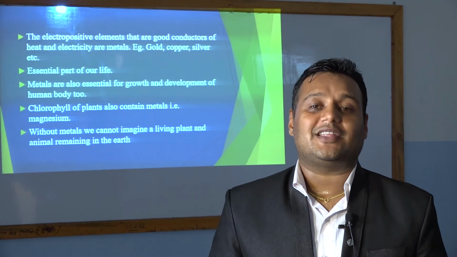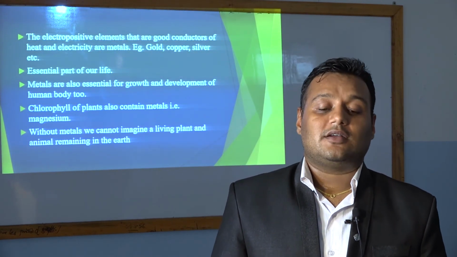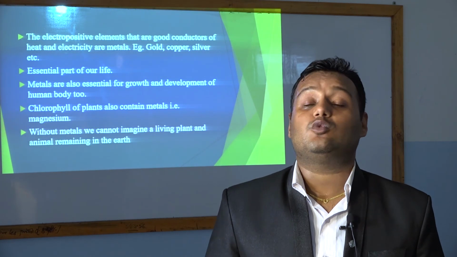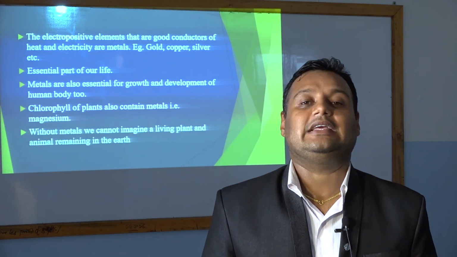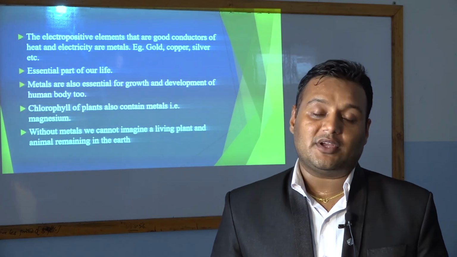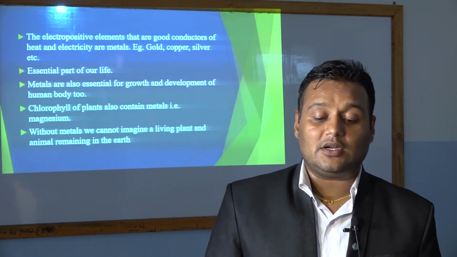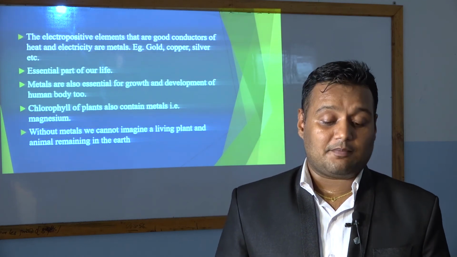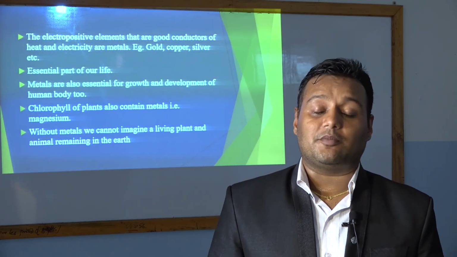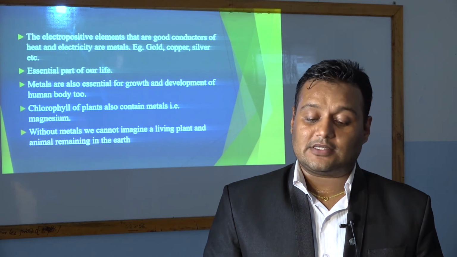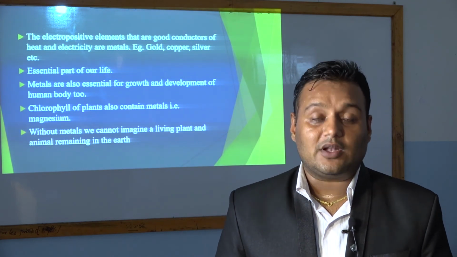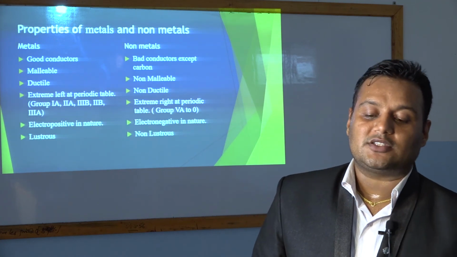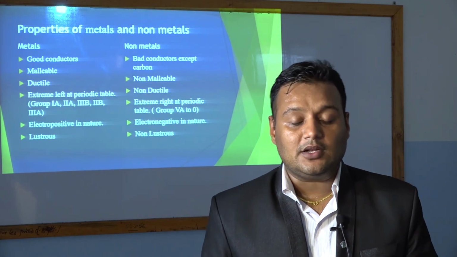So in summary, the definition of metal is: the electropositive elements which are good conductors of heat and electricity are called metals. Examples are gold, silver, copper, iron, etc. They are an essential part of our life, and without metals we cannot imagine a single plant and animal on the earth. After that, we read about properties of metals and non-metals.